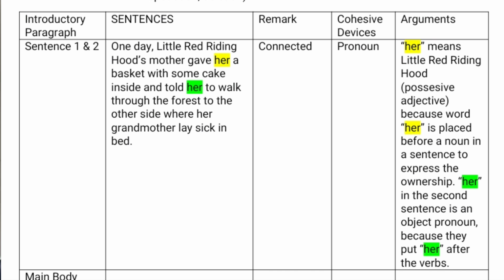The first sentence is: one day, Little Red Riding Hood's mother gave her a basket with some cake inside and told her to walk through the forest to the other side where her grandmother lay sick in bed. This text is connected and they have a pronoun.